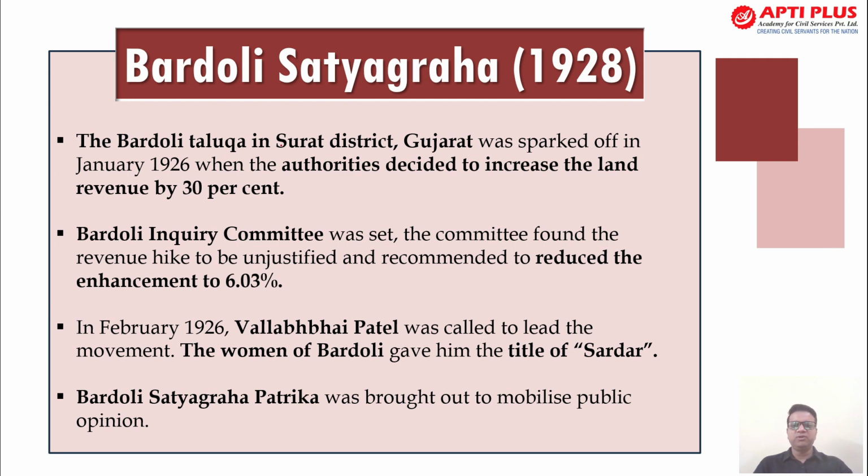The Bardoli Taluka, which is in the Surat district of Gujarat, was part of it. In 1926, the authorities decided to increase the land revenue by 30%. Now, this percentage is pretty significant. There can be a question which asks you 15%, 10%. Nowadays, it is important that some factual information must be known to you. This is pretty relevant for prelims. Now, the Bardoli Inquiry Committee was set up, which found that the revenue hike was unjustified, and they recommended reducing the enhancement to 6.03%.